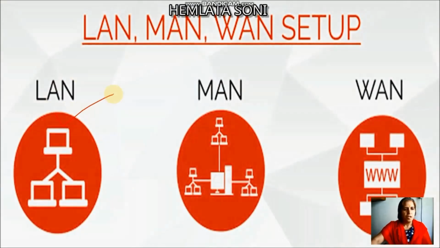See, local area network in a building, metropolitan area network among various buildings in entire city, wide area network, World Wide Web, the best example of wide area network, bigger network. It may be among computers situated in different countries.